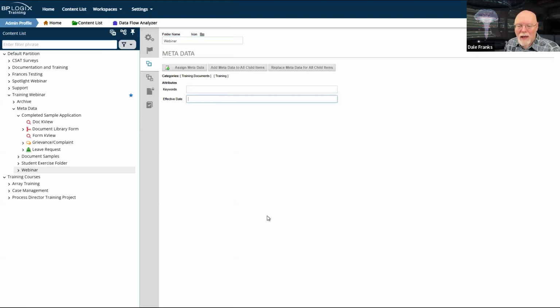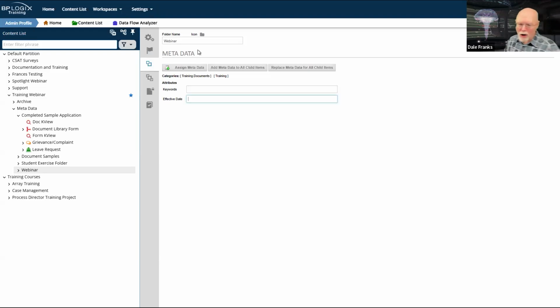Now, remember, I've got keywords and I've got effective date. Those are attributes. I'm going to have to apply those, just like whether it's HR or IT, whatever that category is. I'm going to have to assign those in the individual instances. We'll talk about that a little bit later. But for right now, let's take a look at this folder and how it's going to work.